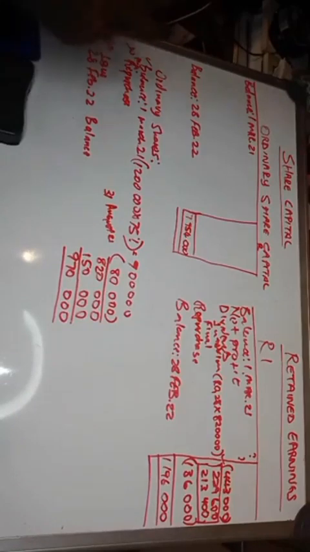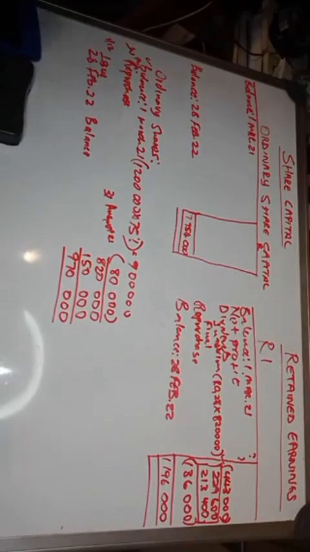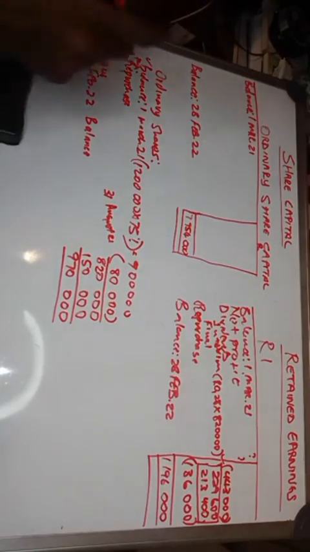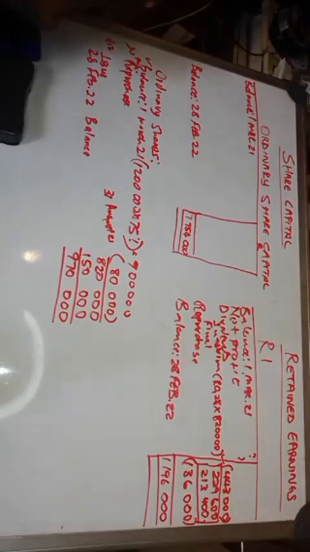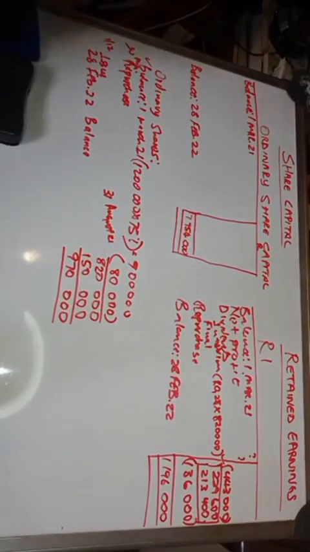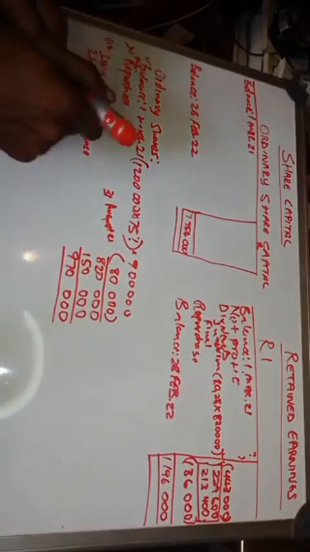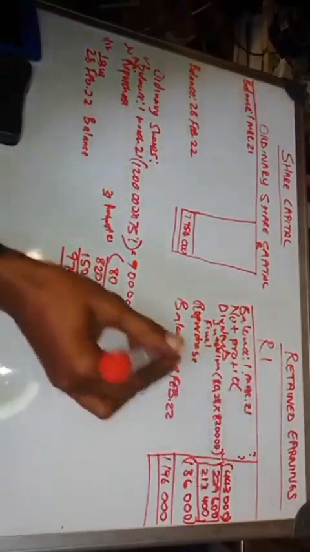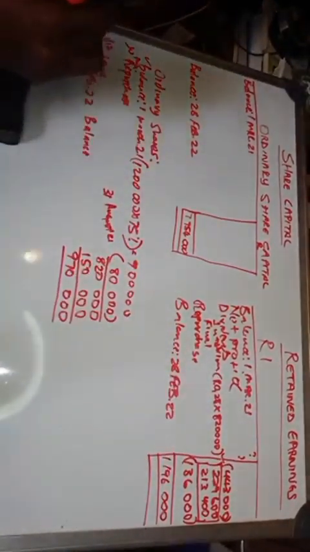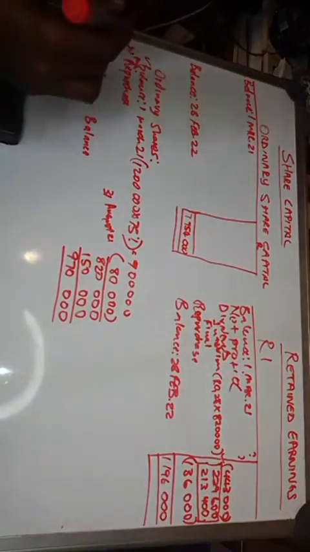If you remember, on information C, they talked about the income tax. They say income tax for the year after taking into account all adjustments amounted to 438,000, and they say this is 30% of the net profit. Now you want the net profit, which means the profit after tax, right?